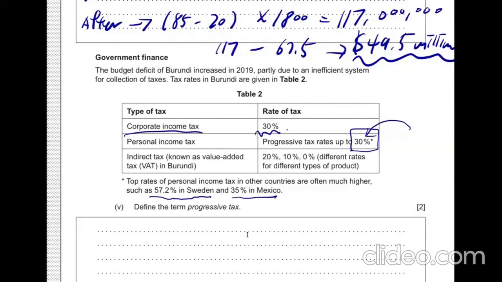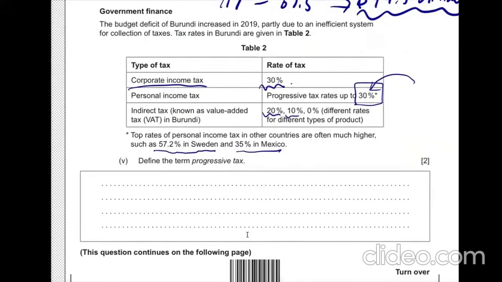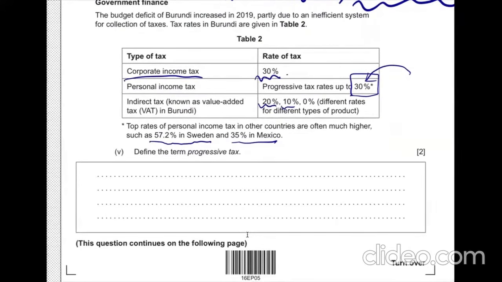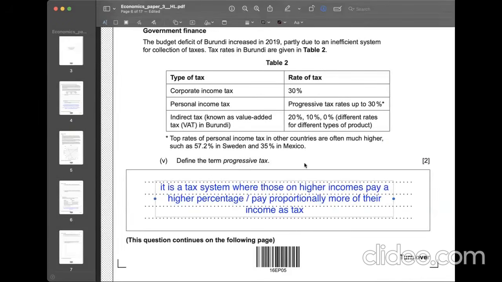And indirect tax, which is regarded as rather regressive, is really, really high, to be honest, 20%, 10% or 0%. Anyhow, the question that we need to answer is defining the term progressive tax. What do you mean by the fact that your country is having progressive tax system? It refers to the tax system where those on higher incomes pay a higher percentage of tax rates. So higher income, higher tax rates. If you can write down them clearly, it's the right answer.